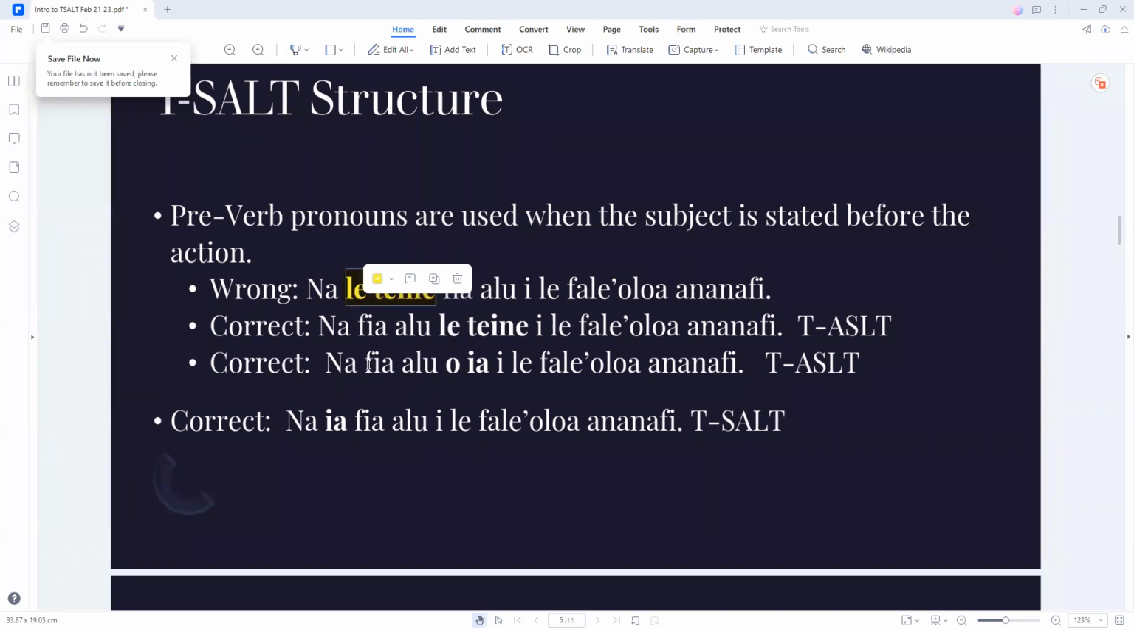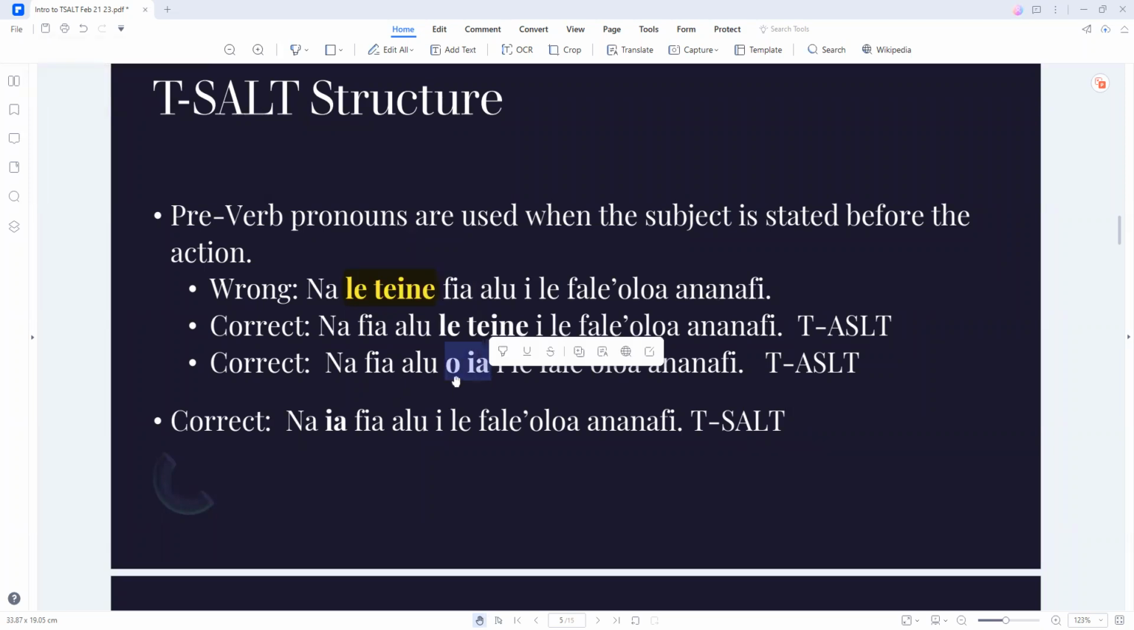So here's a pronoun going after the action, which is what we've been learning all the way up until now. Na, so that's our tense. We have our action, fialu, actually wanna go. Our subject is oia, which in this case means her. So letene, her, na fialu oia, and then to the store yesterday. So she went to the store yesterday.